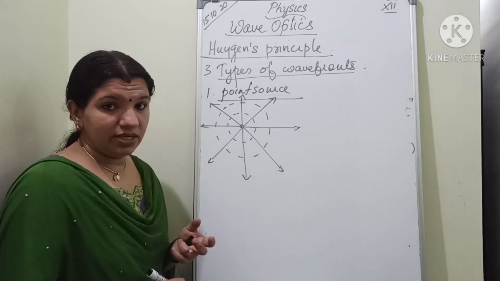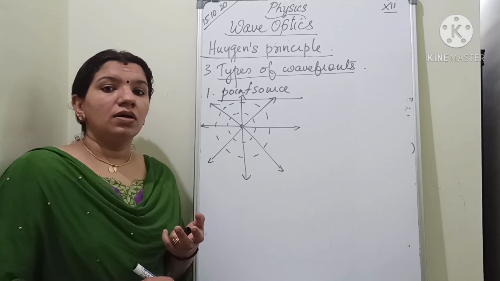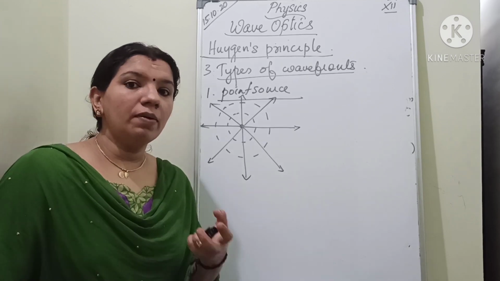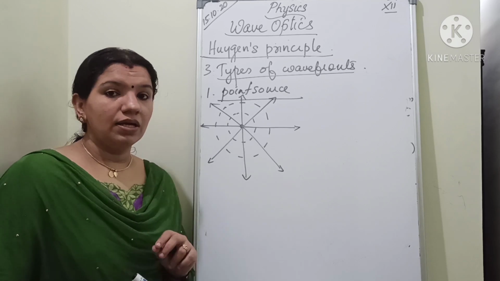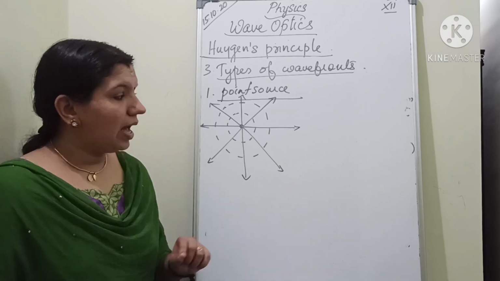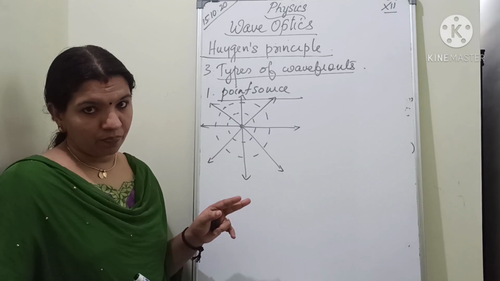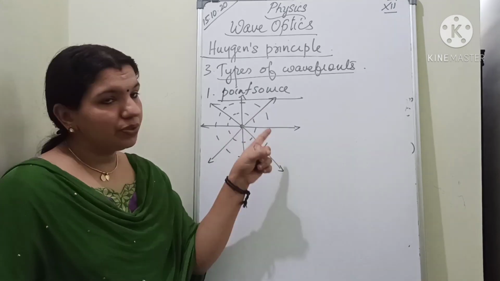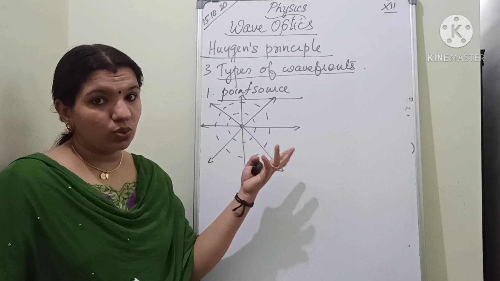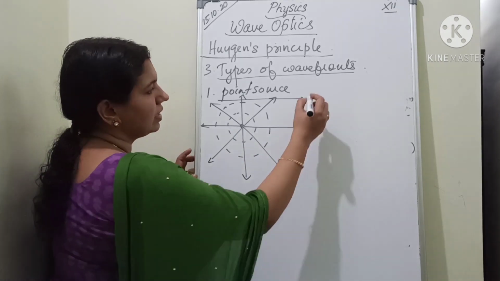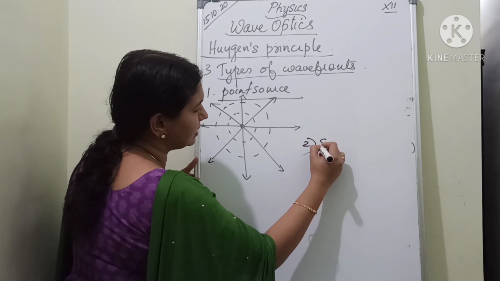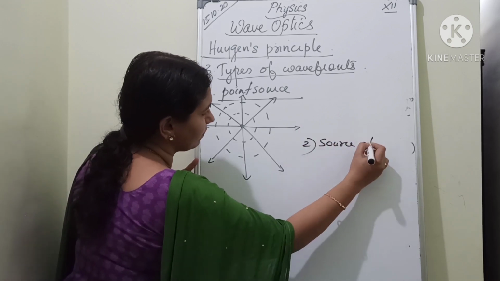So there will be a question: what is the shape of the wavefront for light coming from a point source? What is the answer? It is spherical in shape. And if you are asked to draw, you have to draw. Okay, and in this direction you have to put the arrow mark because it shows the direction of the light ray. Clear? Now the second one is, if the source is at infinity.